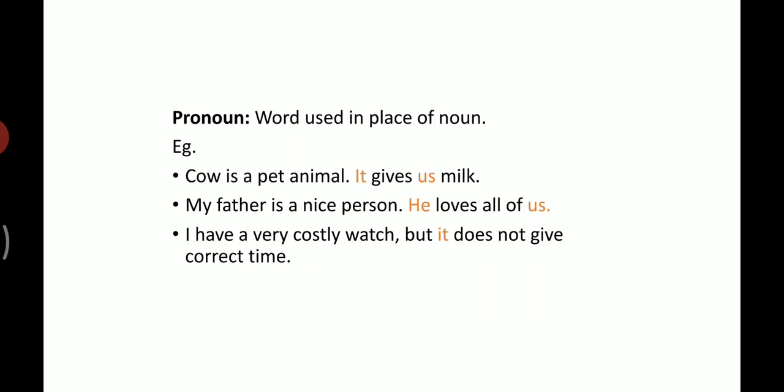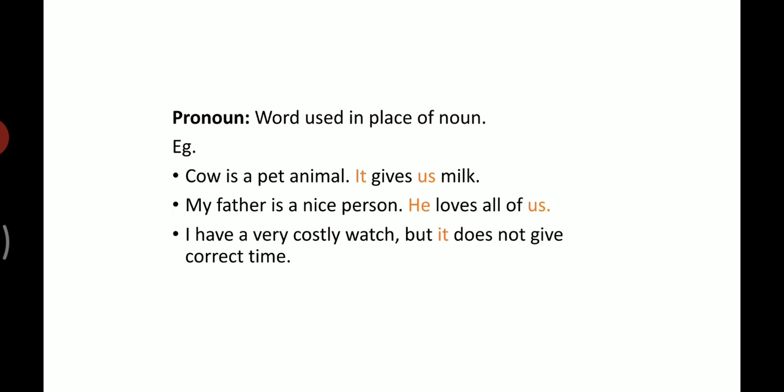Now the other part of speech is pronoun. Simply, pronoun is a word used in place of a noun. Now, let us understand it with examples. Cow is a pet animal. It gives us milk.